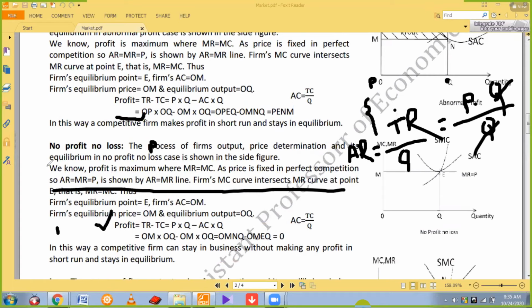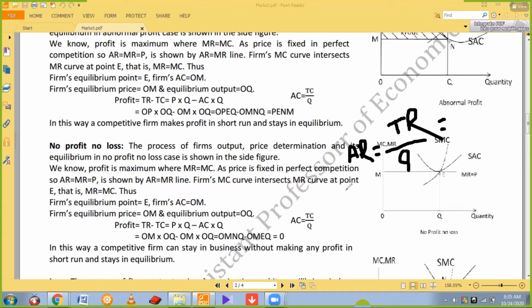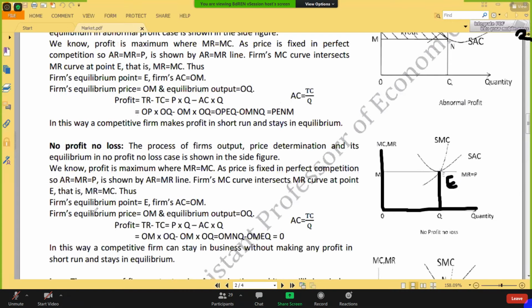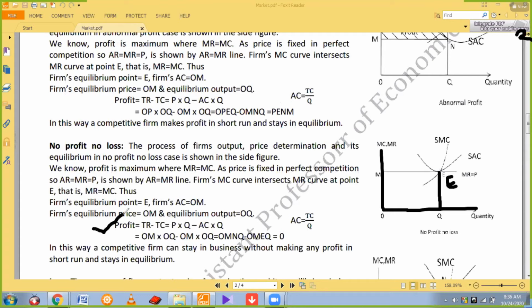That means now we are discussing no profit, no loss. This is the diagram. This is the equilibrium point, E. Okay, you will draw the diagram and write down profit from here.